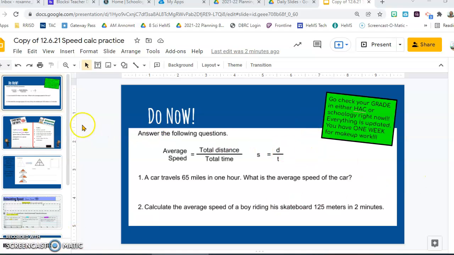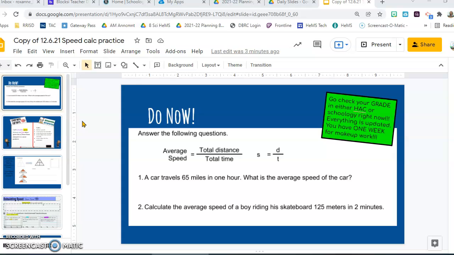Good morning. It is St. Nicholas Day, Monday, December 6th. So first thing you're going to do is do the do now. When you've completed the do now, please go into Home Access or Schoology right now.